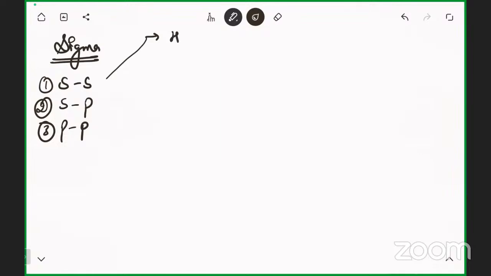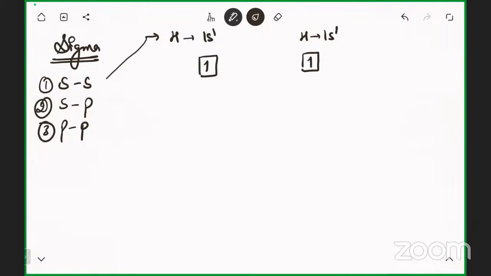For example, the hydrogen atom. Hydrogen configuration is 1s1. Another hydrogen atom configuration is 1s1. How many of you know how to do configuration? Everyone knows it? Yes, sir. Okay. So one orbital of hydrogen is this, and another orbital of another hydrogen is this.